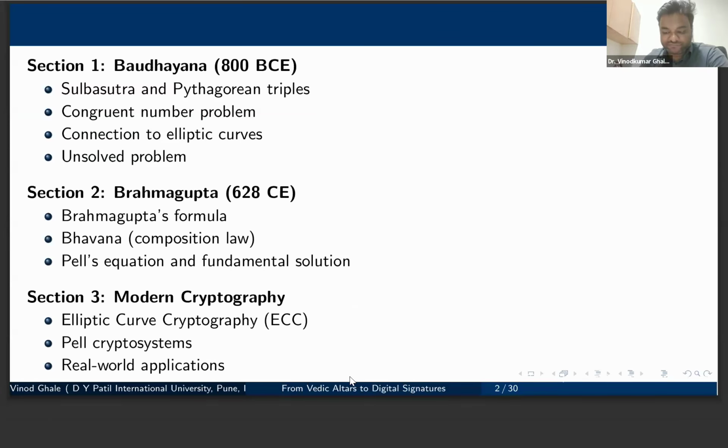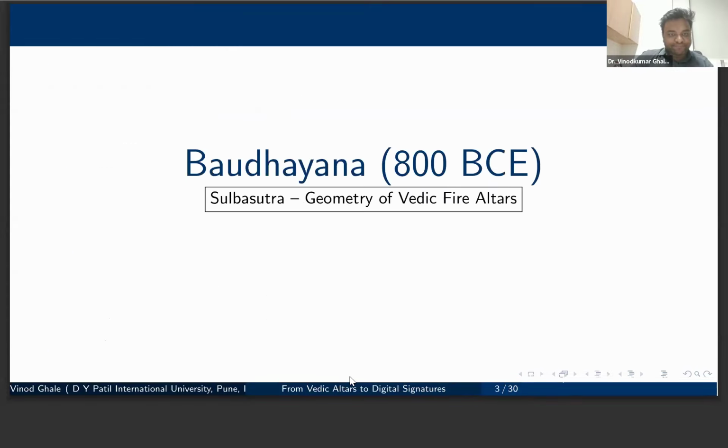So the outline of my talk: in the first section we will discuss Baudhayana's ideas and their connection to one of the unsolved problems, the congruent number problem, and how it got introduced to modern tools like elliptic curves. Then in the second section we will discuss Brahmagupta's ideas, and in the final section we will discuss some modern cryptographic ideas and the applications which arose from our ancient mathematics. These pure ideas led to modern cryptographic ideas.